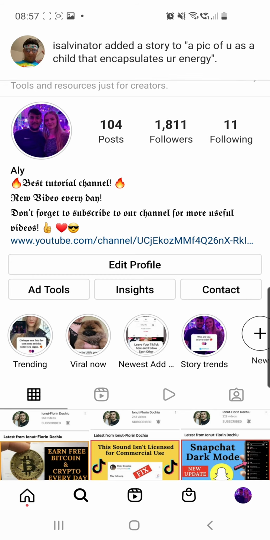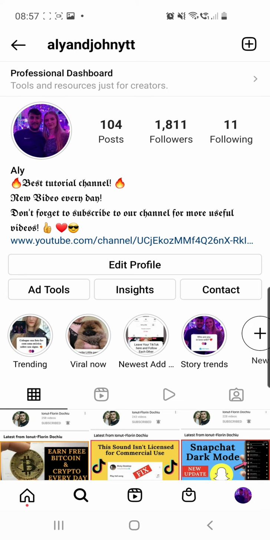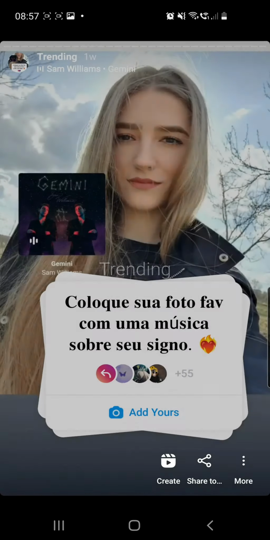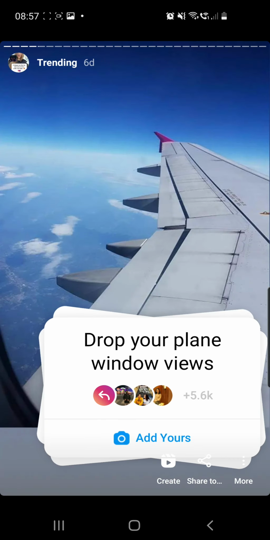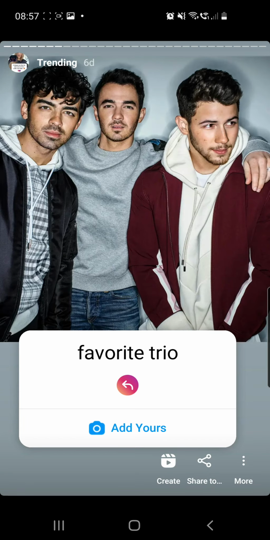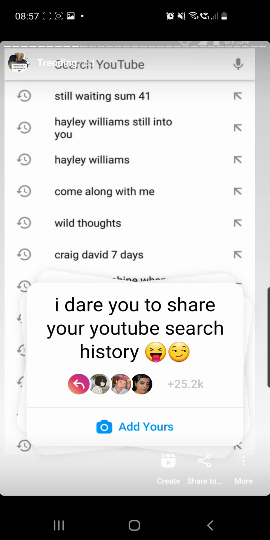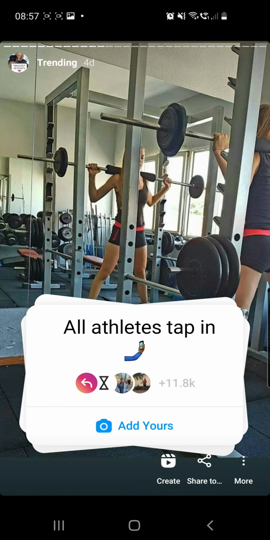And then from my page you have to go to trending at highlights. Don't go to my story because that will expire in just a few hours, so it's better to go to trending at highlights. So here you have to click until you find the desired sticker, and here you will only find viral trends, so you can check these two if you want.